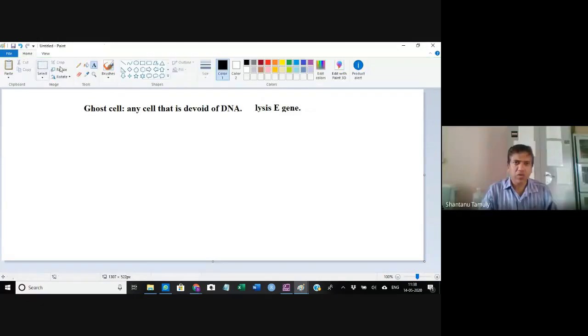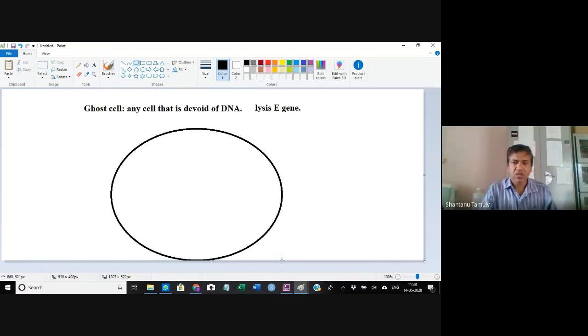So now you know the bacteriophage. These are nothing but bacterial viruses. Consider this to be the pathogenic bacteria which we are going to kill, in order to make a vaccine. We can kill this bacteria by taking out its DNA. So how can we take out the DNA?